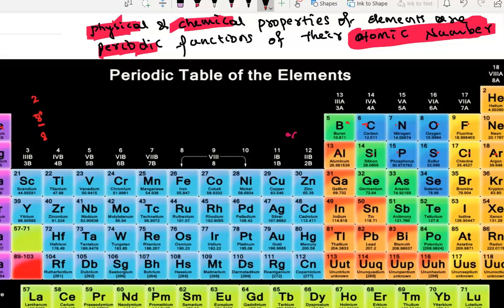From here if you read, the elements will start showing the repetition in the properties after the 16th element. See here, 1, 2, 3, 4, 5, 6, 7, 8, 9, 10, 11, 12, 13, 14, 15. The 16th element is going to repeat the property here.